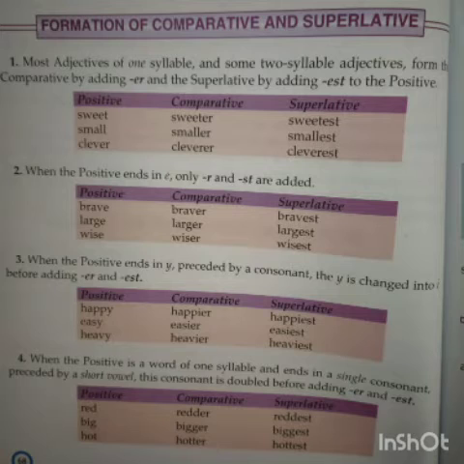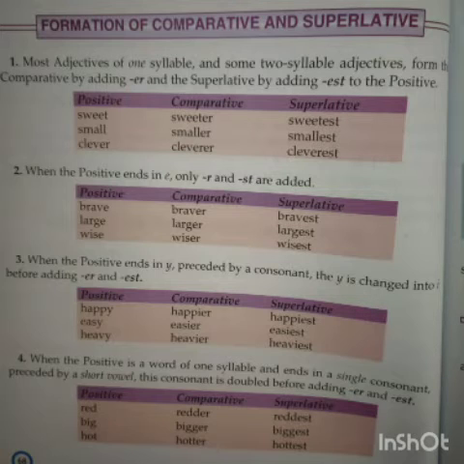So first is what? Positive degree. That means no comparison. Next, comparative degree. That means comparison between two. The third one is superlative degree. That means comparison with more than two. Fine.